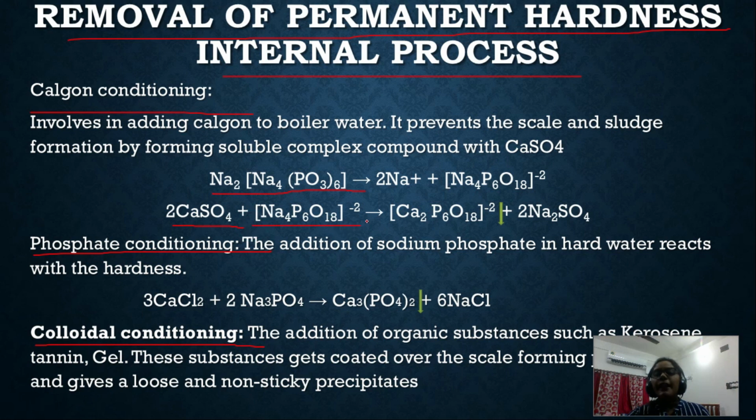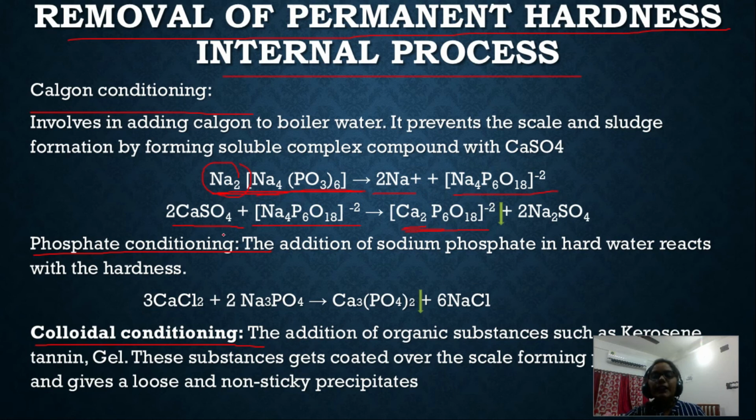Calgon reacts with the calcium sulfate. Calgon dissolves into sodium plus and a complex anion.